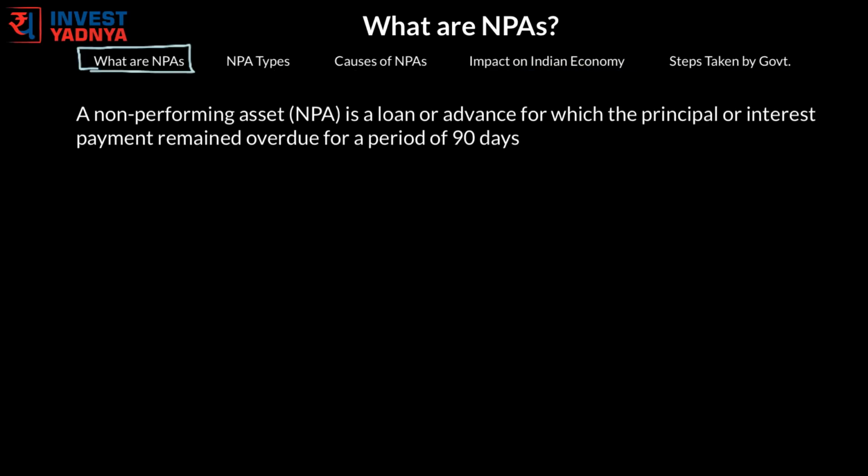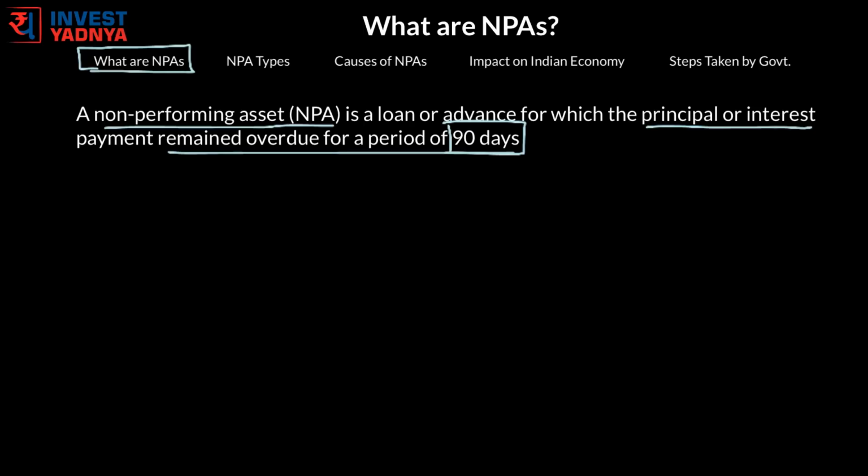A non-performing asset is a loan or advance for which the principal or interest payment remained overdue for a period of 90 days or more. A bank lends money in the form of a loan, and if the person or firm is not able to give back the interest or principal amount for 90 days, then the bank classifies such a loan as non-performing.